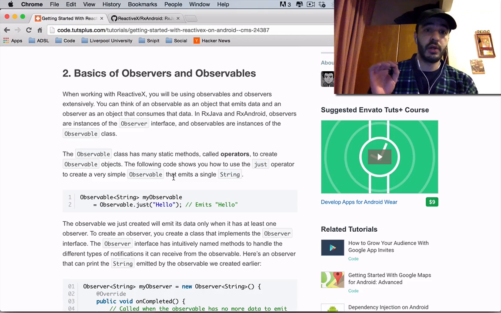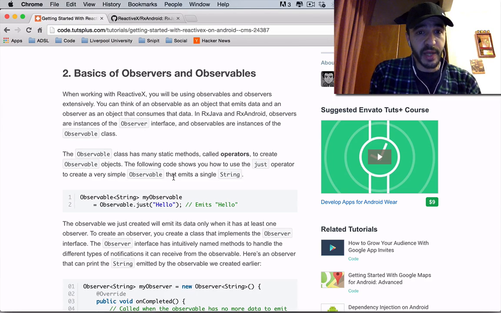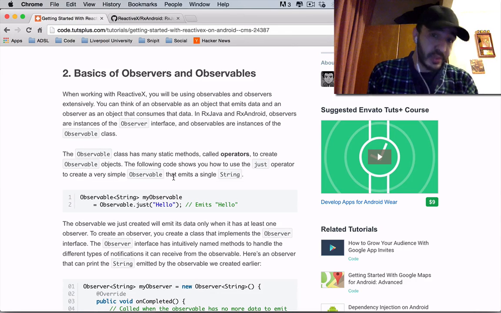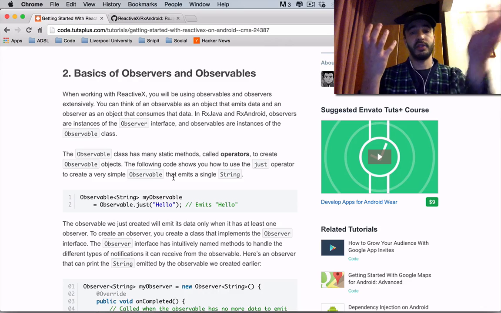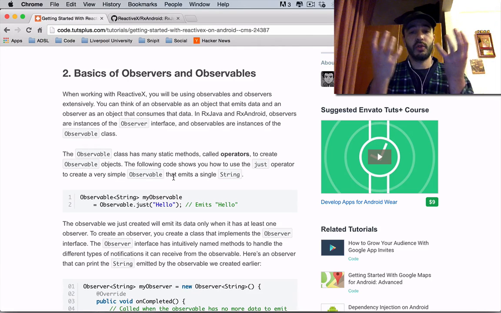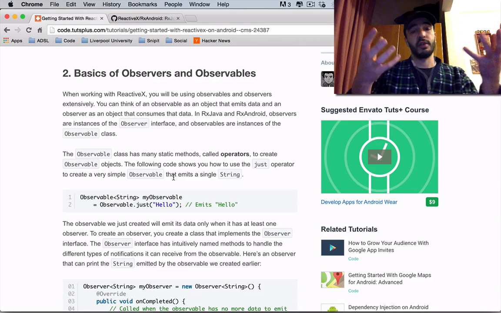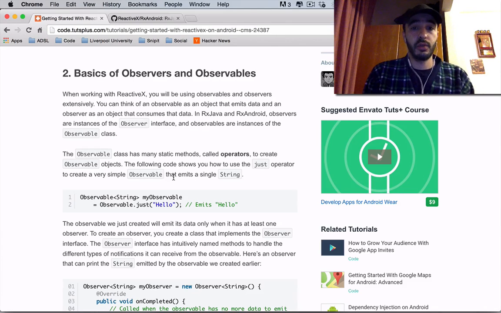Basics of observers and observables. When you're working with ReactiveX, you will be using observables and observers extensively. You can think of an observable as an object that emits data and an observer as an object that consumes that data. You have something that throws out data and some other thing that receives that data. So you have some sort of small machine which you can place inside your code and it'll do things for you. We'll see what kind of things it can do later on.